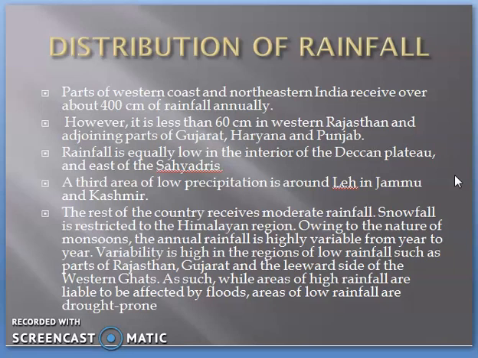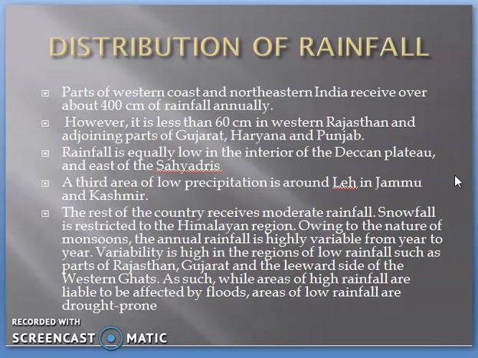However, it is less than 60 centimeter in western Rajasthan, that means the Thar desert part, and even parts of Gujarat, Haryana and Punjab. Rainfall is again low in the interior part of the Deccan Plateau. As you all know, the eastern side of the Western Ghats is a rain shadow area. The precipitation is also very low in Leh, Ladakh, because it is a cold desert area. The rest of the country gets a medium or moderate amount of rainfall.